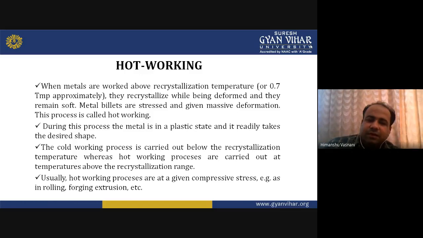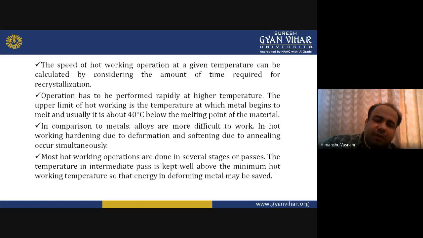So you can simply understand that cold working, without getting heated, works below the recrystallization temperature, and hot working, as the name says, has some heat given, so it works above the recrystallization temperature. Usually hot working processes are given a compressive stress, for example in rolling, forging or extrusion, which I just told you about.